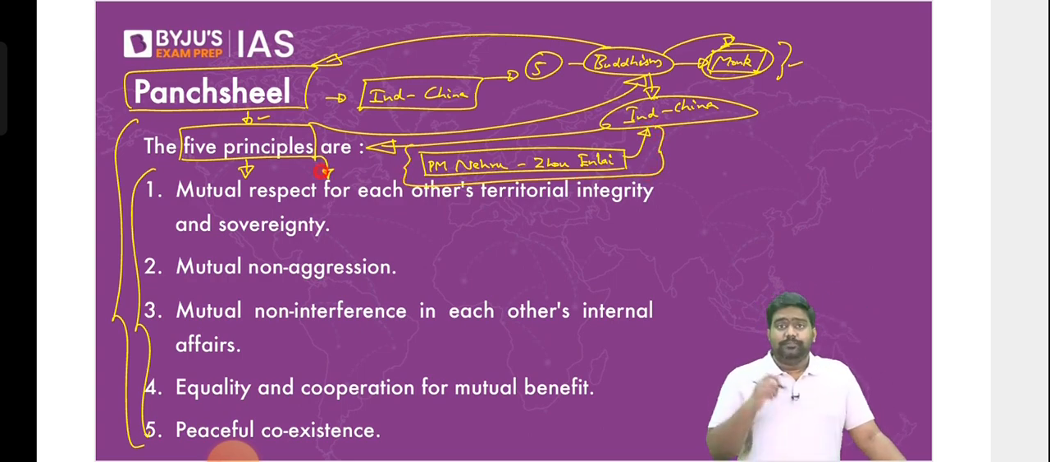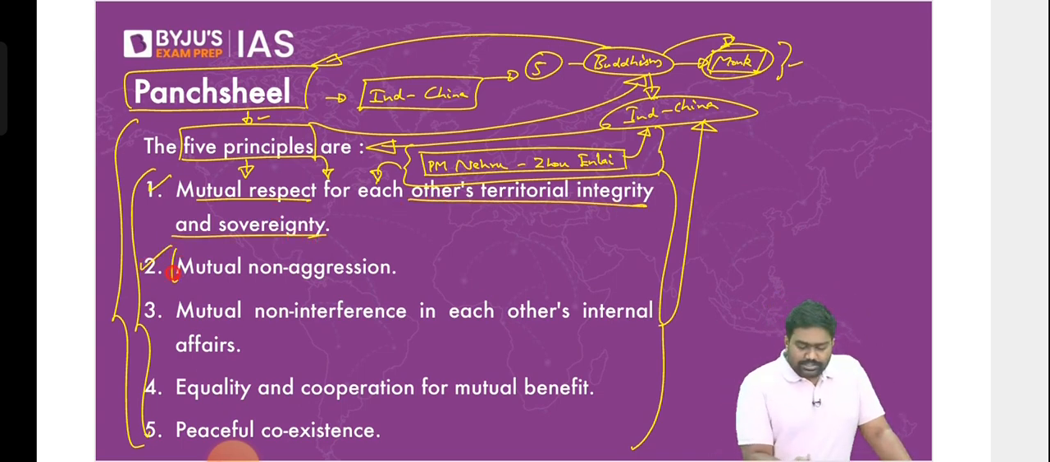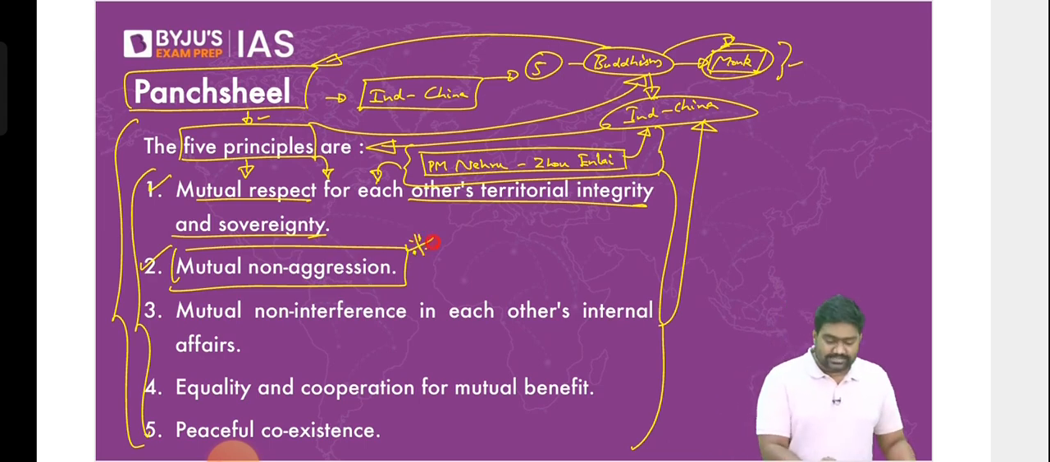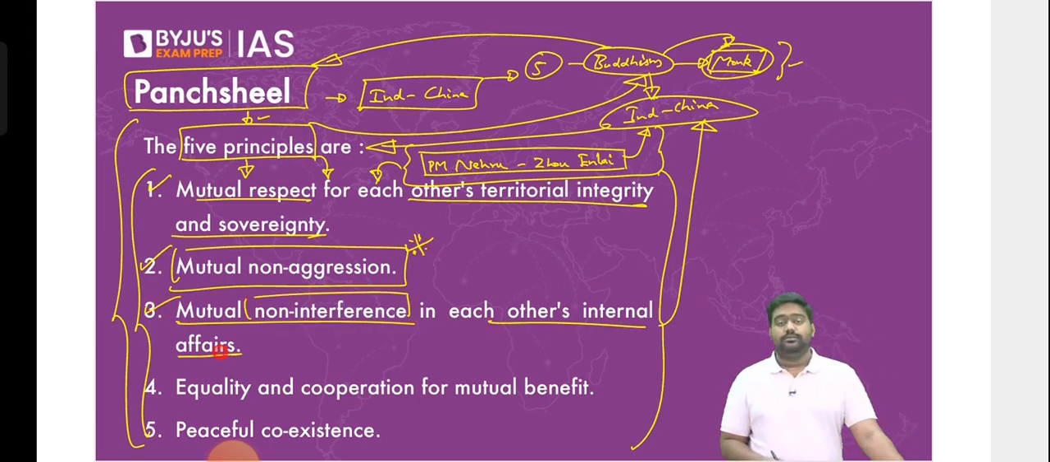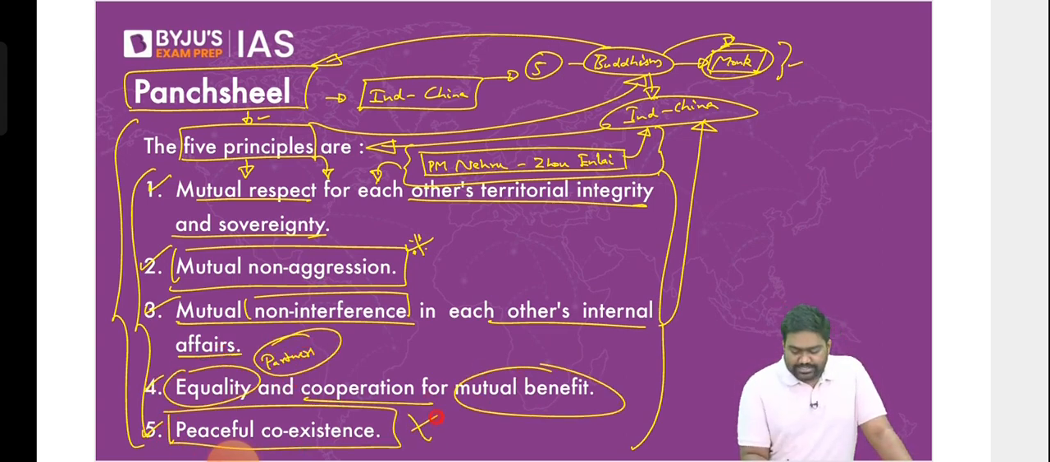An attempt was made to repair the damage, to repair the relationship, and 5 principles were laid down to define India-China relations. Basically, under these principles, they would show mutual respect to each other's integrity and sovereignty. They would commit to not use aggression against each other. Mutual non-aggression was taken as a commitment to not use force against the other. Non-interference in each other's internal affairs, will not meddle with the internal issue of the other country. Treating each other as equal partners and cooperating with each other for mutual benefit, and coexisting peacefully side by side.